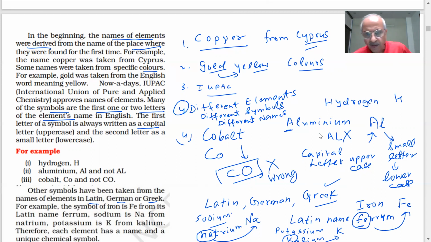All right, we reached up to Dalton's atomic theory. The name of the element, the symbol of the element given by Dalton, then by IUPAC, and the modern names which you see in the modern periodic table and the list. They should be learned for most of the elements. You will start learning as you start using them and writing them, and it is important. We have to learn them, because without that, how will we study chemistry, students? Chemistry will be the study of all these elements and their compounds and their preparation and properties, everything we will study.